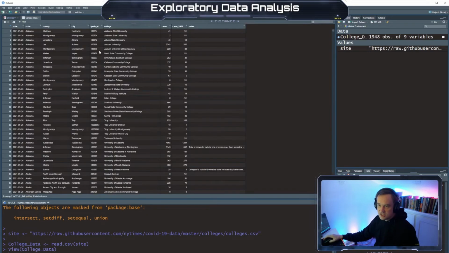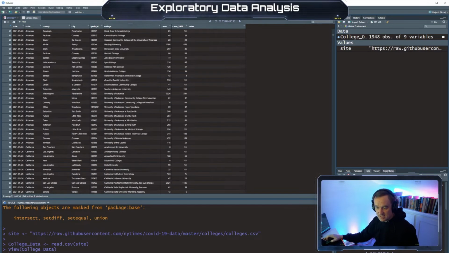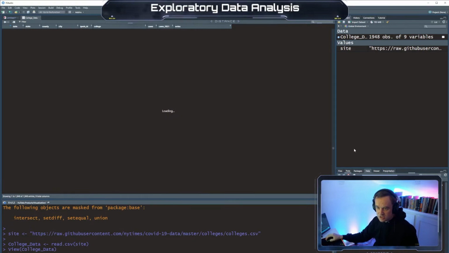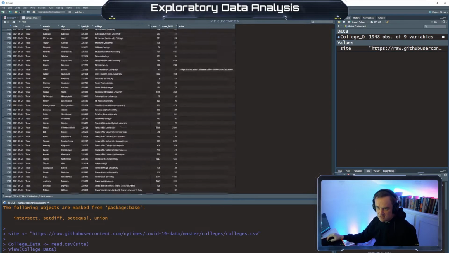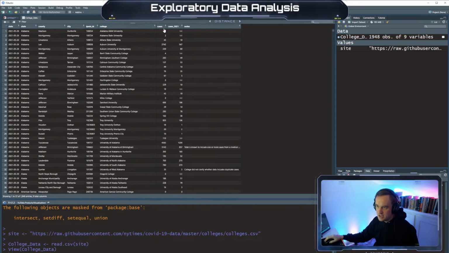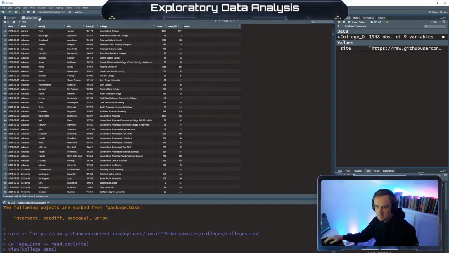So you see we have this college data. We have what college it was, the city the college is in, the county the college is in, the state, the date that we got the COVID-19 data, which looks like it's all the same date. Maybe. Yes, so it's all May 26th, 2021, the number of cases in 2021, and then they had some notes here. Okay.